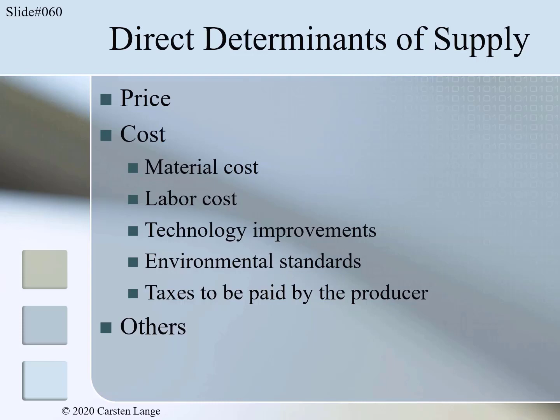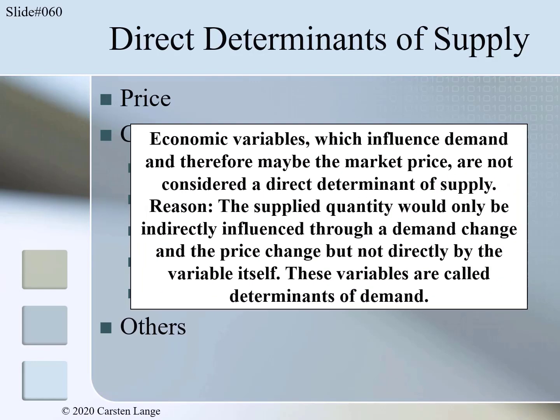The only economic variables which are not considered as direct determinants of supply are variables which first influence demand and later indirectly supply. These variables are not considered determinants of supply at all. They are determinants of demand, and we covered them already. Again, economic variables which influence demand and therefore maybe the market price are not considered a direct determinant of supply. Reason: the supplied quantity would only be indirectly influenced through a demand change and the price change, but not directly by the variable itself. These variables are called determinants of demand.